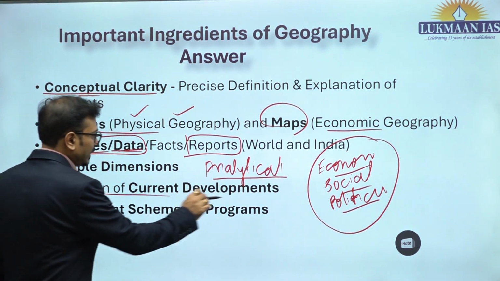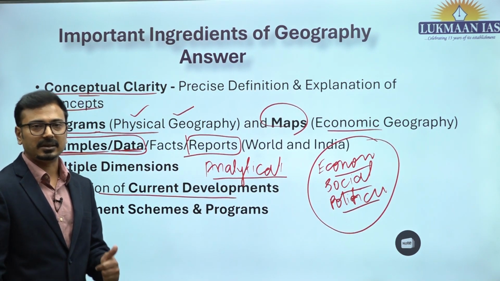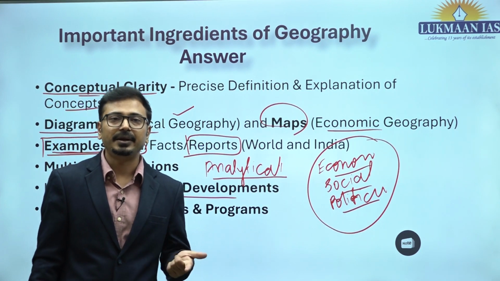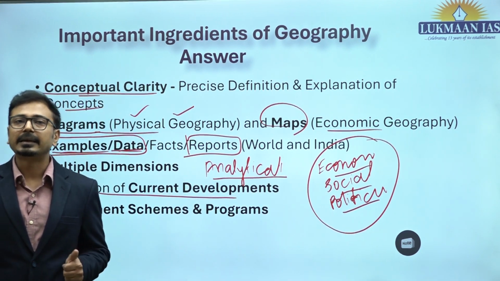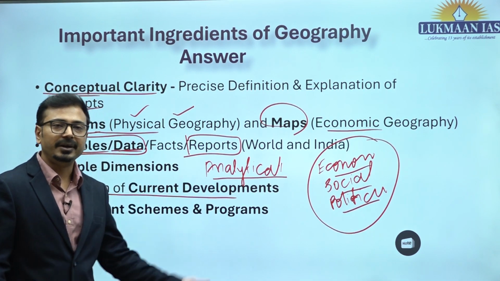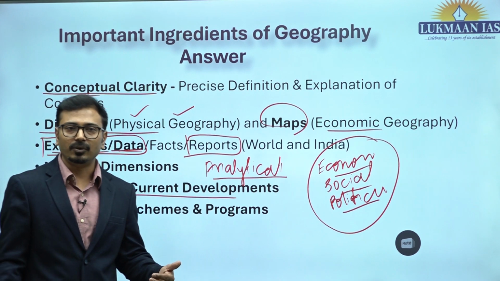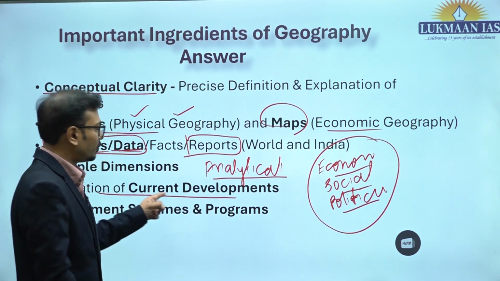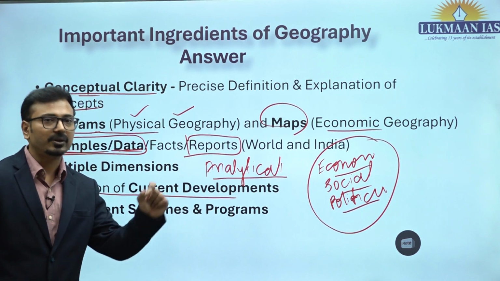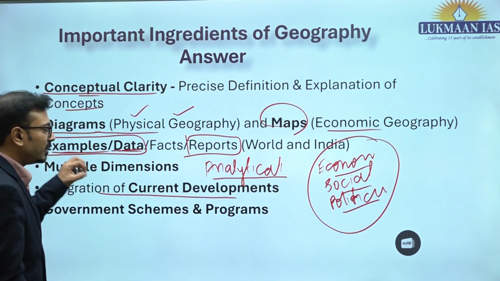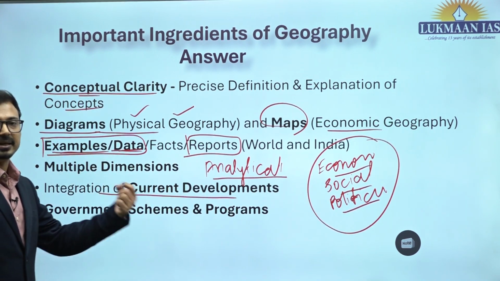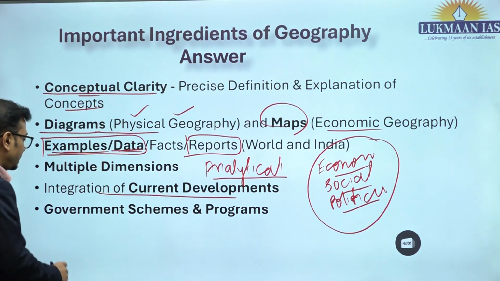Then integration of current developments. Suppose there is a question on natural hazards, talking about cyclones. If you give a recent example of a tropical cyclone in India or around the world, then that gives more impact. Volcanic eruption, recent volcanic eruption, let's say in Indonesia, और जहाँ पे भी volcanic eruption recent में हुआ है, तो वो जरूर mention करिए. Earthquake. So all these natural hazards, keep that in mind whenever you are reading current affairs newspapers. Take those notes out of current affairs and mention them in your notes so that you are revising and writing that in answers.